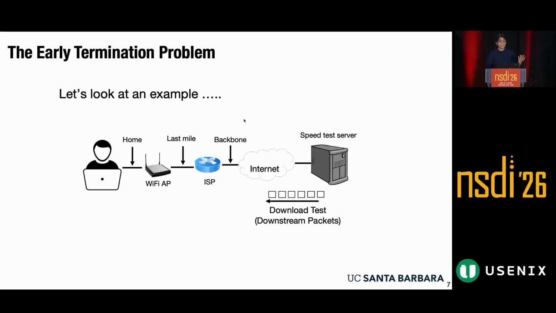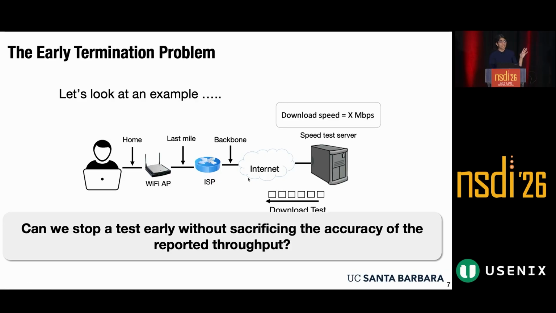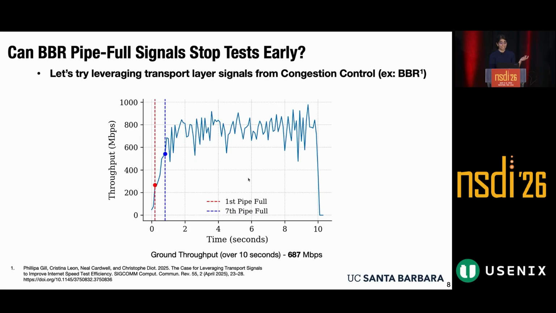So let's look at this example of a typical speed test run by a user. Essentially, we have the user who sits at home and is trying to run a speed test. And then we have a speed test server that is sending download packets to the client in order to report our final download speed, or X Mbps. So let's apply some existing heuristic-based strategies to see if they can terminate the speed test early and report the throughput, without sacrificing our accuracy.